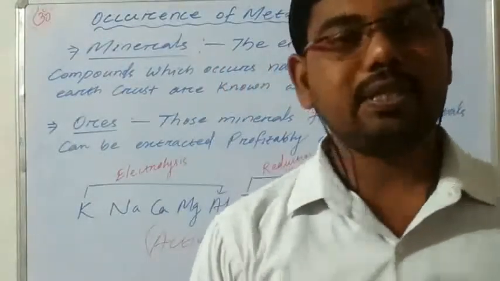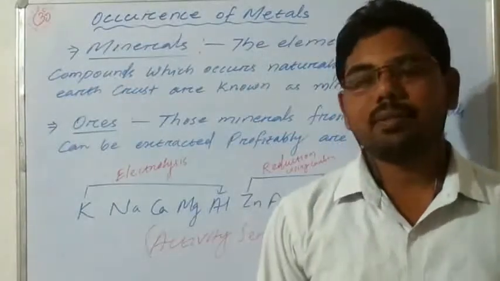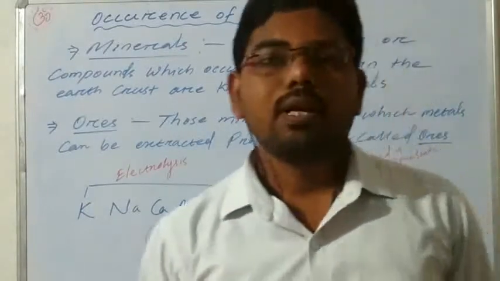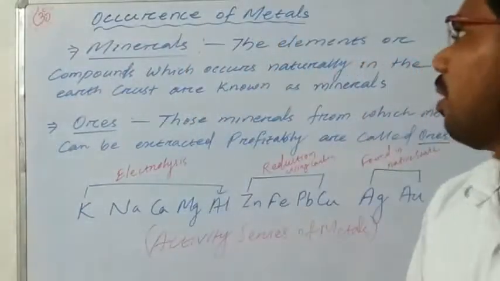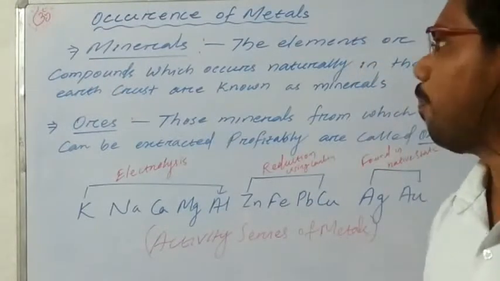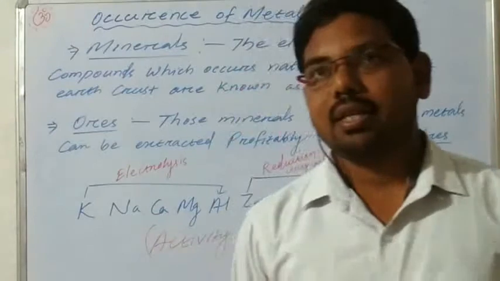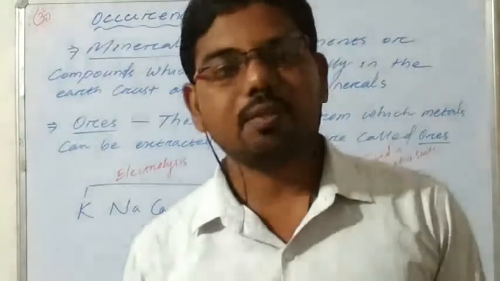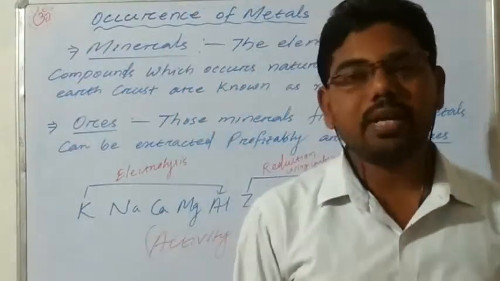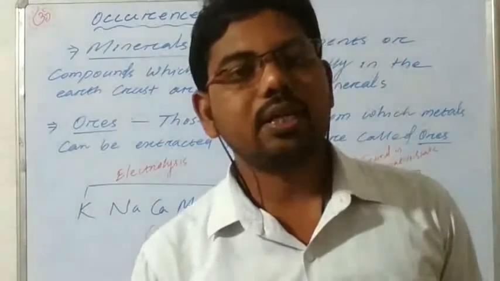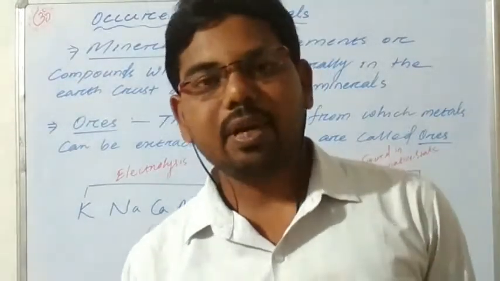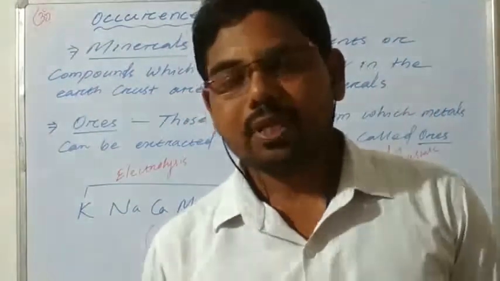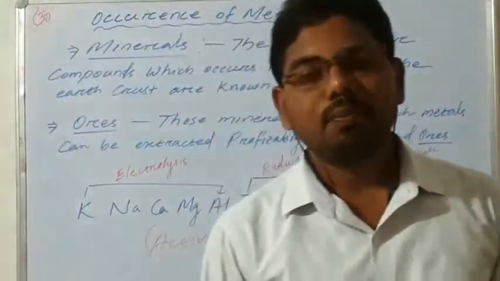Today I discuss class 10 chemistry chapter 3, metals and non-metals. Last class we discussed most of the part of this chapter. Today we discuss another most important topic, that is occurrence of metals, and the extraction process of these metals according to their reactivity series. Some metals are highly reactive, some are medium reactive, and some are low in the reactivity series. According to their reactivity, different processes are applied to get the pure metals.